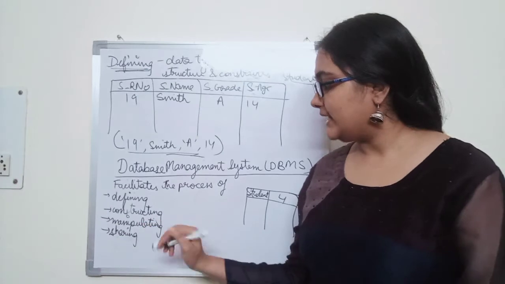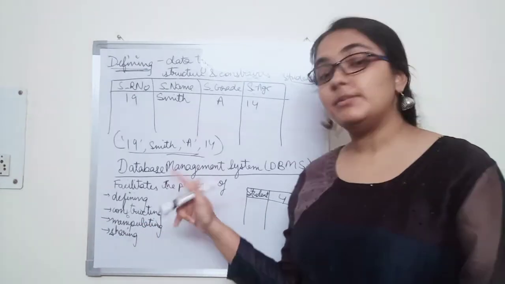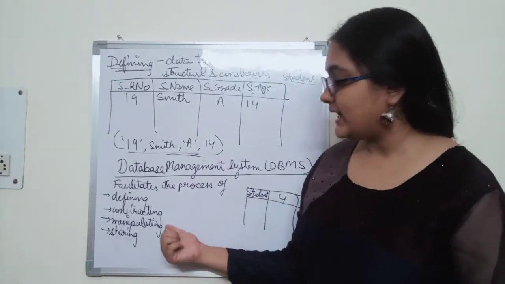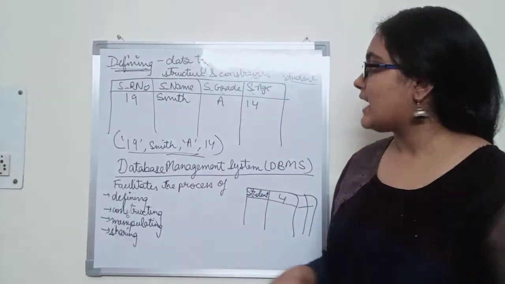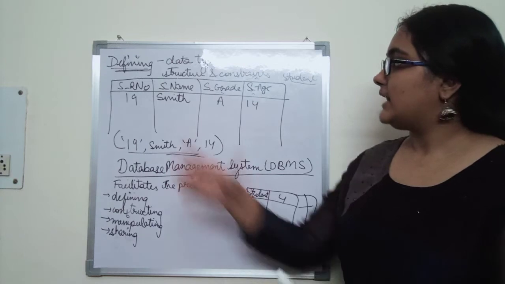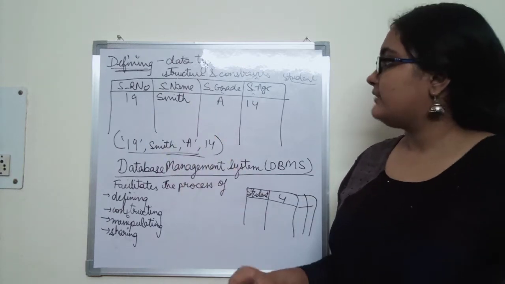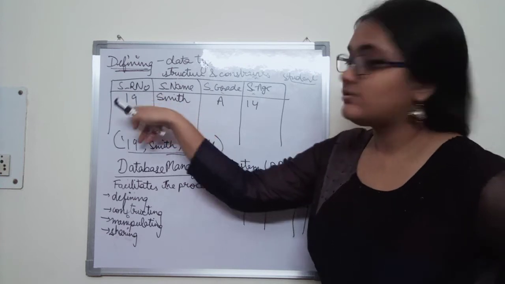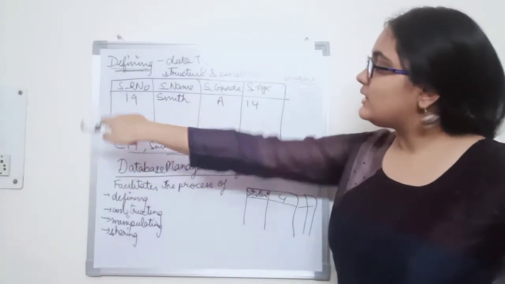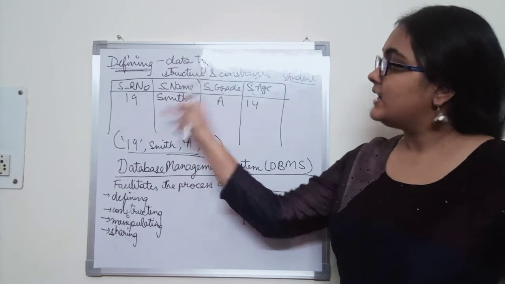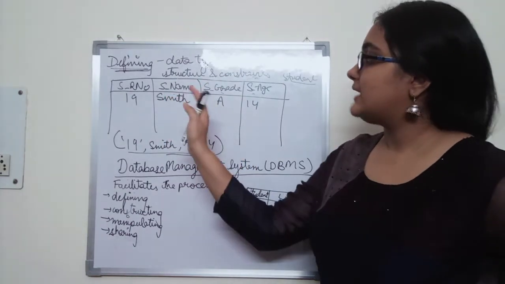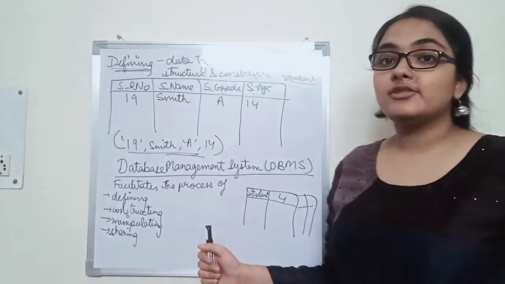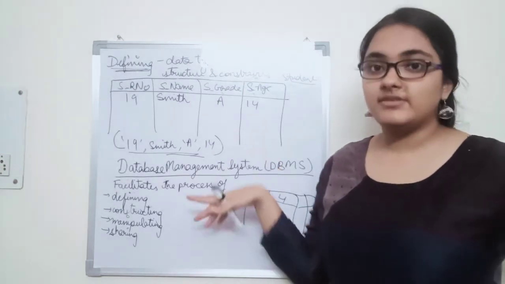Next is manipulating the database. Manipulating the database means basically operations like querying the database. For example, let us say I want to retrieve the name of the student whose roll number is 19. Since there is only one student whose roll number is 19, the database should be able to say that the name of the student is Smith. So that is called querying the database to retrieve some information.